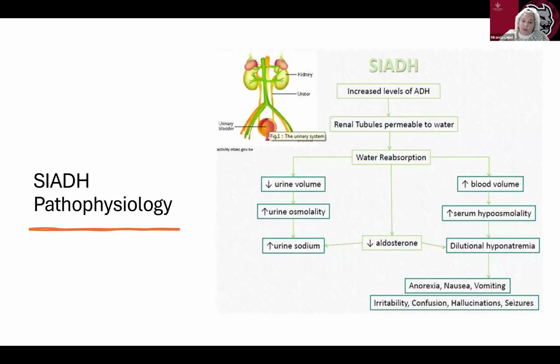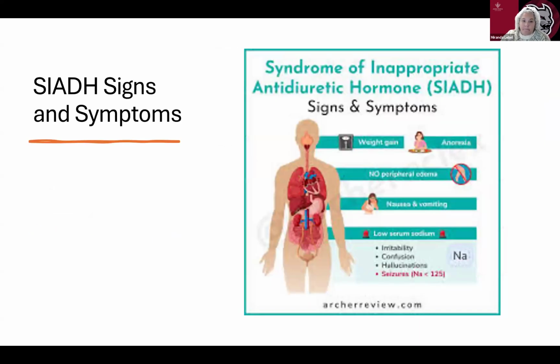So with SIADH, we have increased levels of ADH. Renal tubules are permeable to water. We have water reabsorption. So we have low urine volume but high blood volume. Excess ADH causes increased water reabsorption in the kidneys, and it leads to diluted serum sodium and concentrated urine.